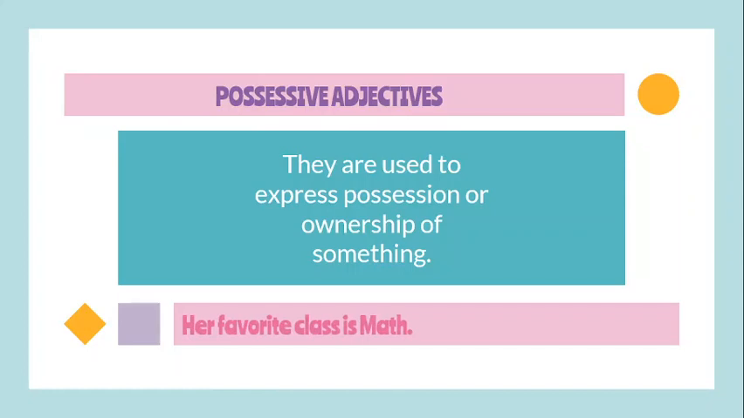For example, we have here: her favorite class is math. So the clue here is the word her. Then the other example is: his favorite class is art. Here we're using the word his. As you can see, we have words like her and his, also using the vocabulary that we have already learned.